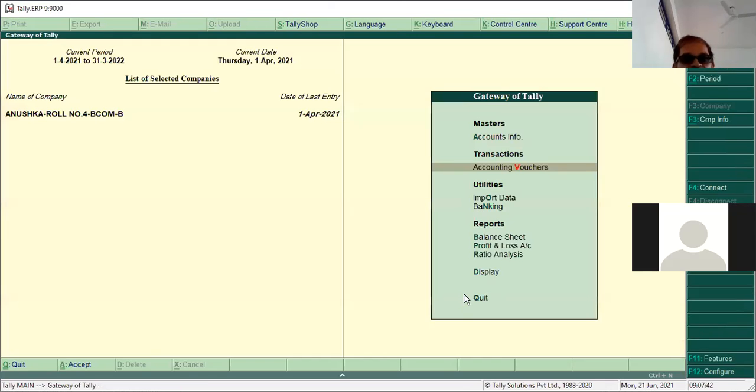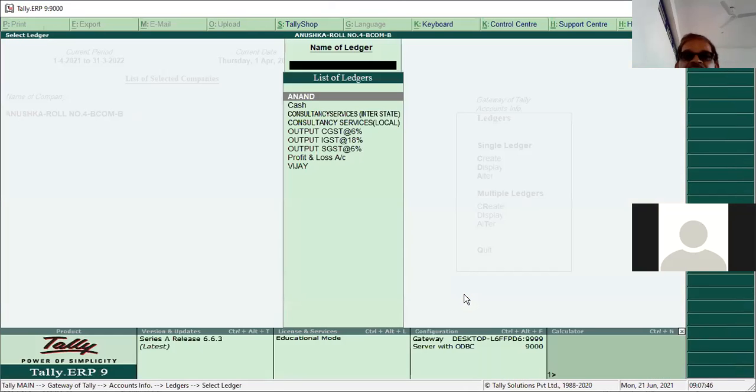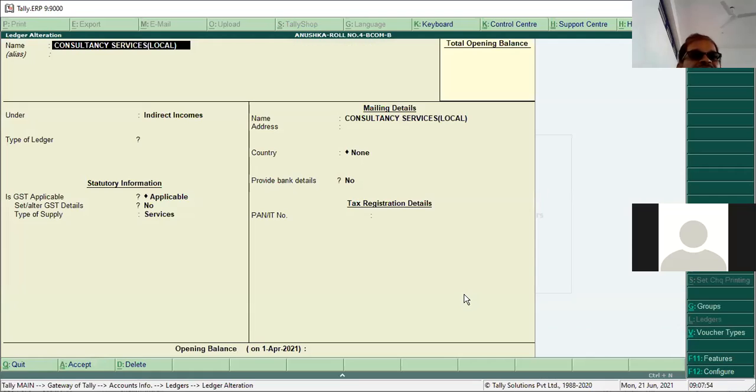Now, in the services, go to ledger alter. You have to set the GST rate at consultancy services, interstate, and you have to again set it at the local one as 12%. Now you said no, you have to make it yes. As the statutory information, set all the GST rates, make it yes.